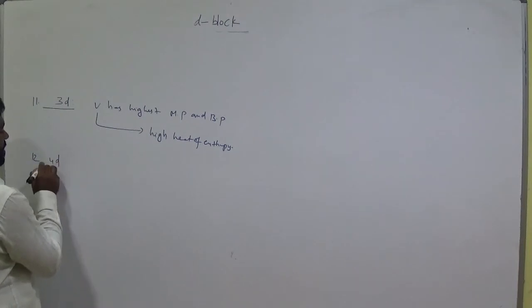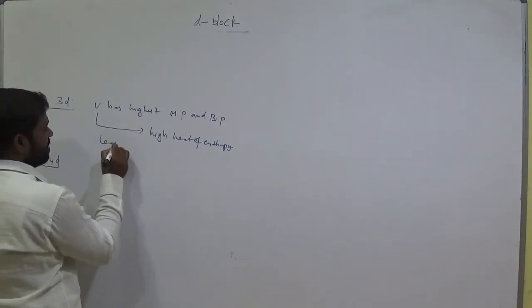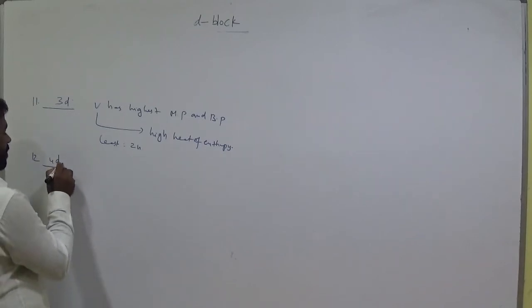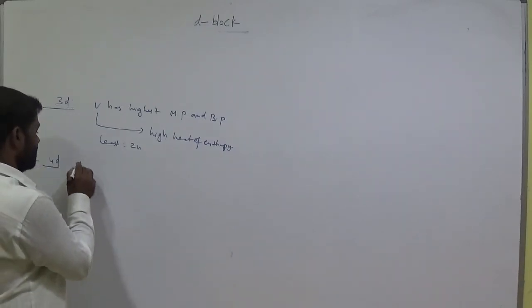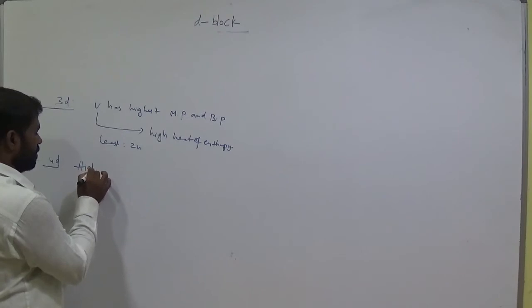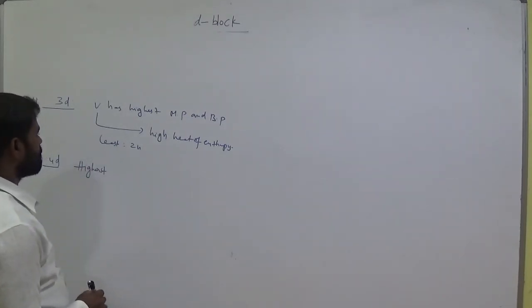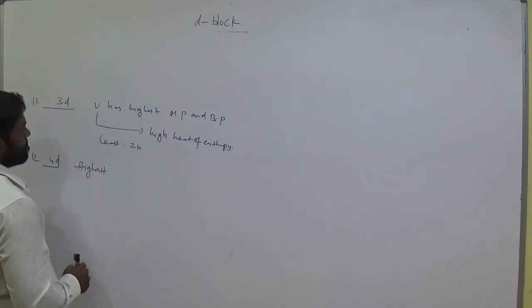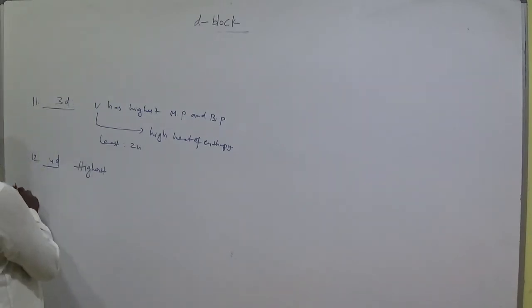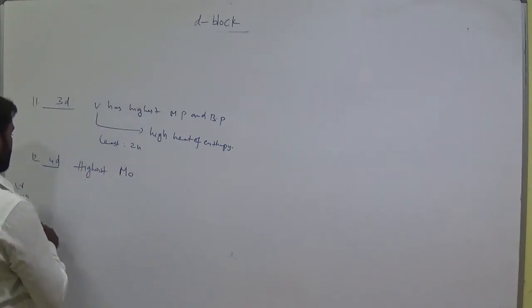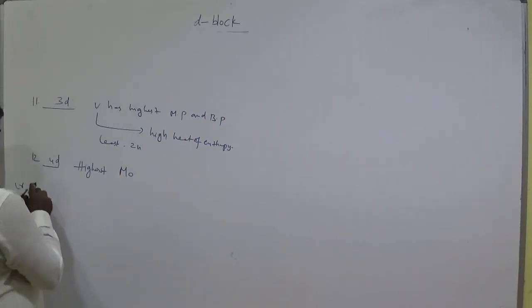In the 4d transition series, the highest is molybdenum.